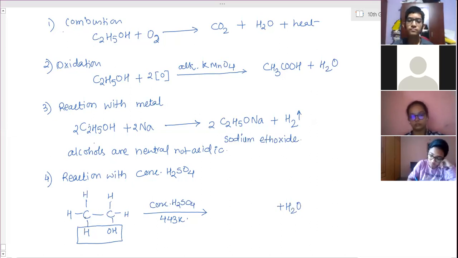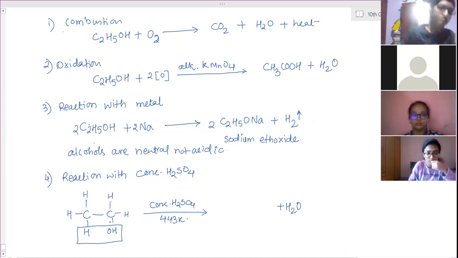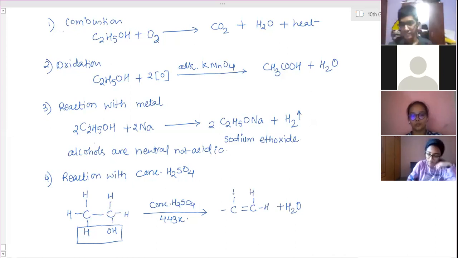And remaining now this carbons' 2 electrons are free. No one is there to share with. So therefore these 2 electrons are shared among themselves, forming double bond. So this way the ethene is produced and water molecule is removed.